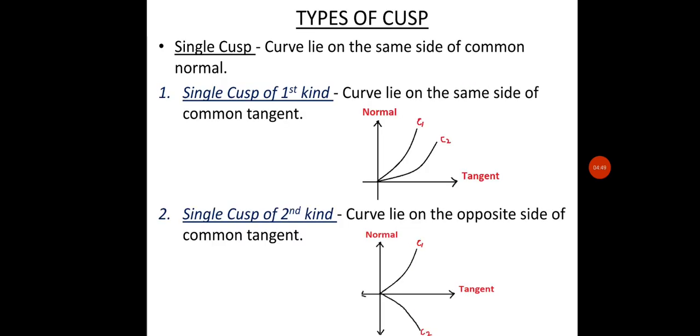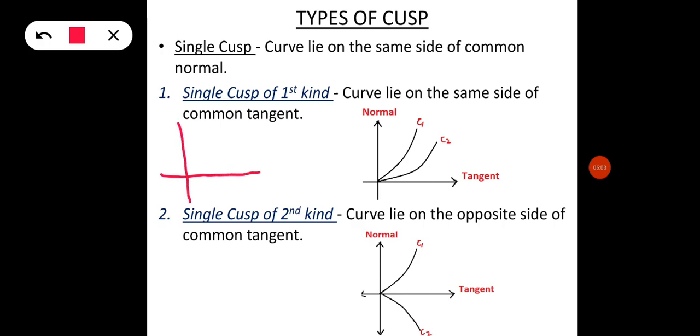Now the types of cusp. First is single cusp. What is a single cusp? The curves lie on the same side of the common normal. Let me explain with the graph again. Suppose this is the normal and this is a tangent, and this is curve 1 and this is curve 2. Both the curves are lying on the same side of the normal. So this is known as a single cusp.